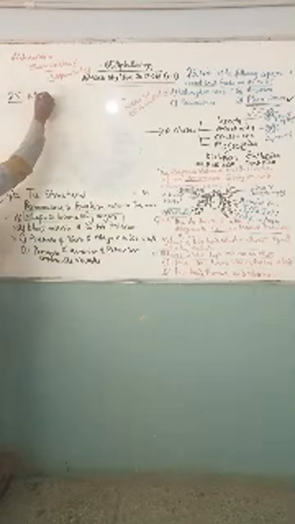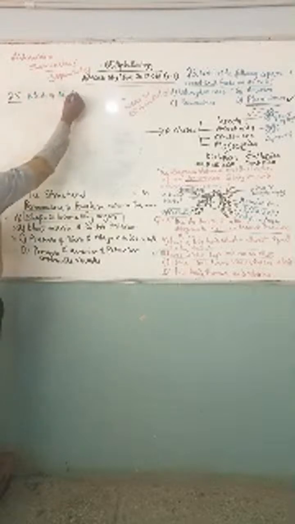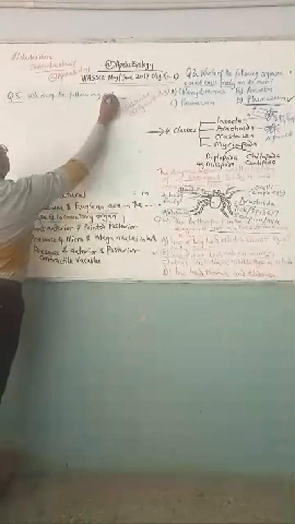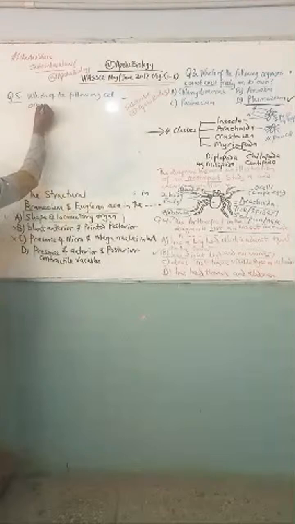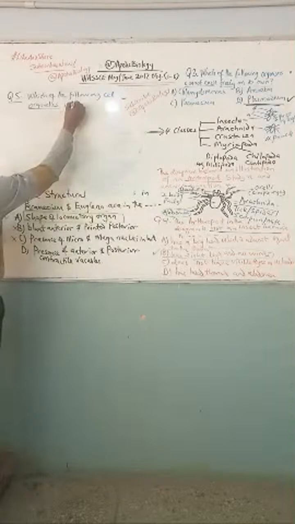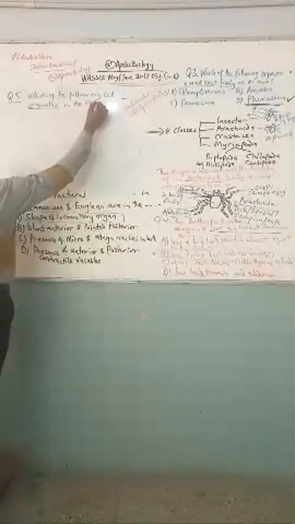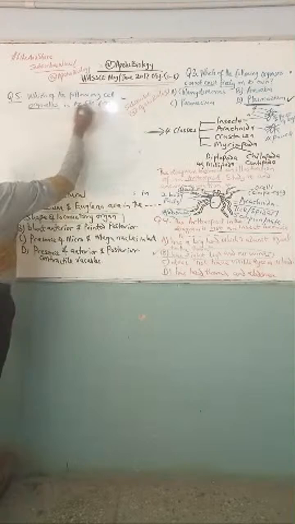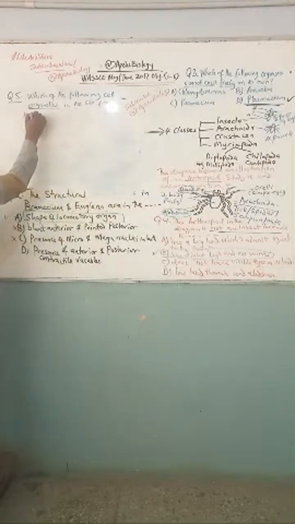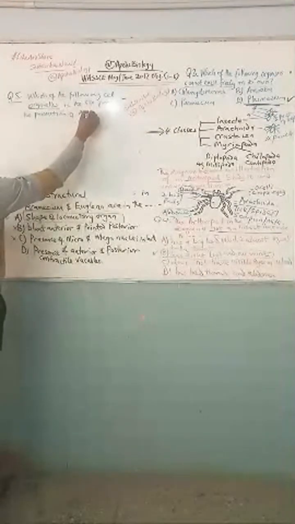Question 5 is very easy. It said, which of the following cell organelles is the site for the production of ATP?